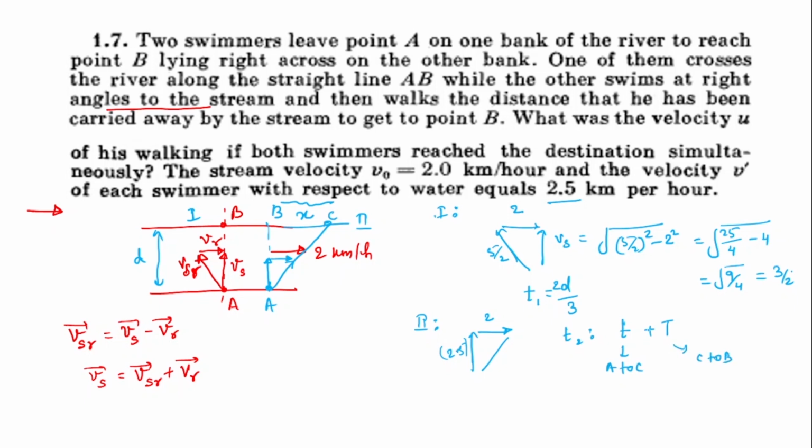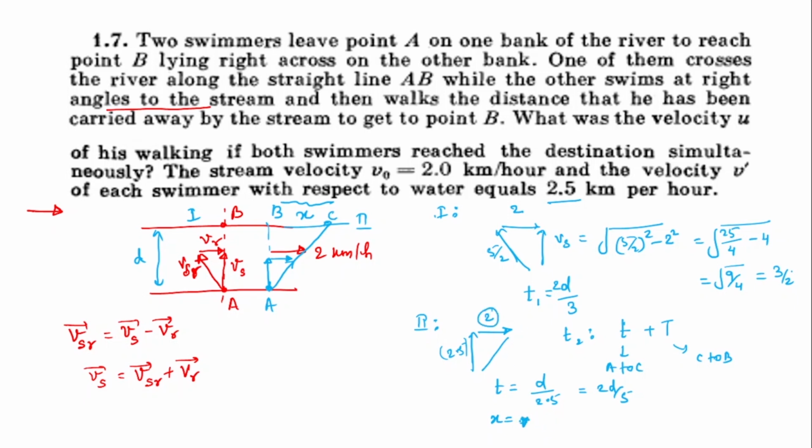Let's calculate small t first. So t will be nothing but d upon 2.5. You can express 2.5 as 5 by 2, so it will be 2d upon 5. Now, what is the value of the drift? The drift will be equal to the velocity along x times time. Along x, its velocity is only 2, right?